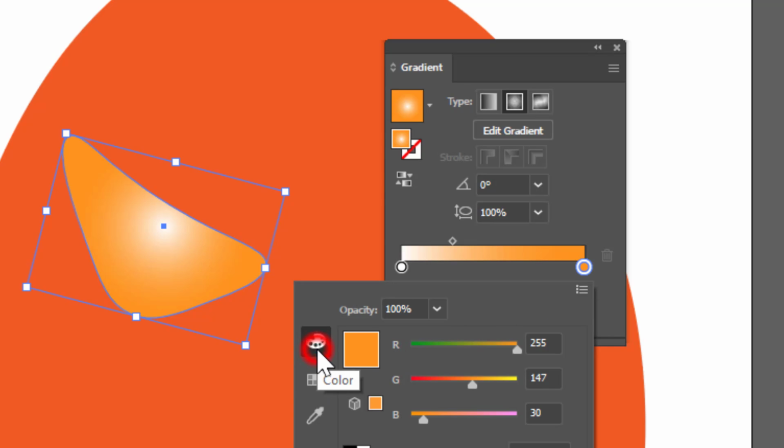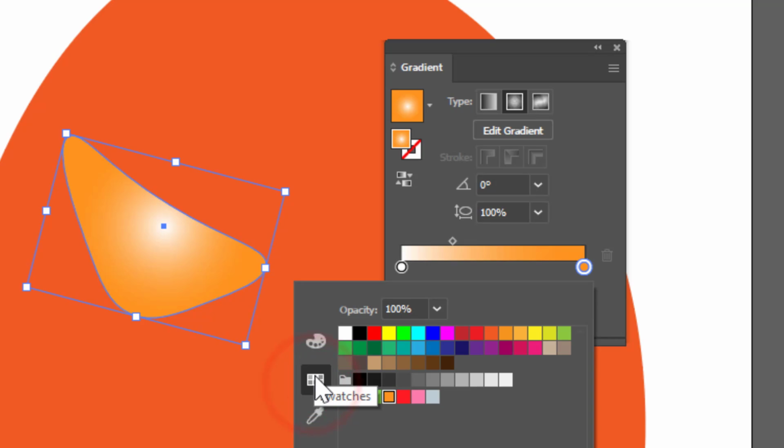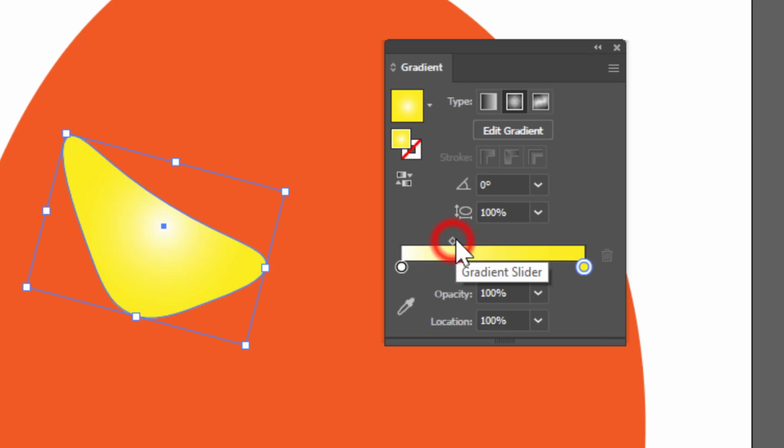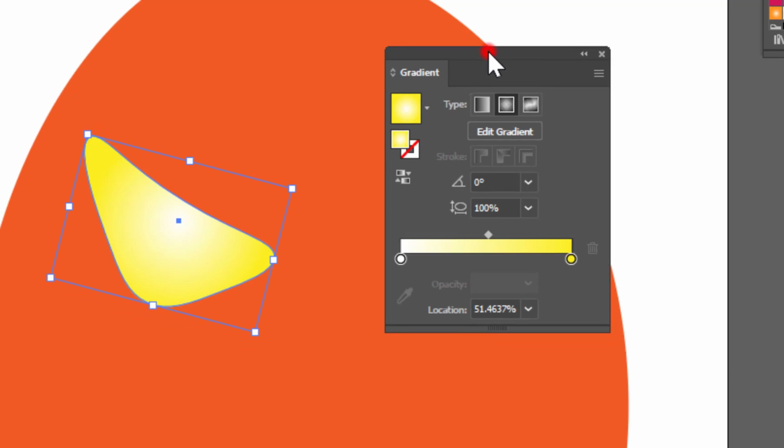And I'm going to click on swatches so that I can access these swatches here. There we go. And also notice this little diamond up here. If I click and hold on this diamond and drag it, I can make more or less of the white versus the yellow show. So I think that looks pretty good right there.